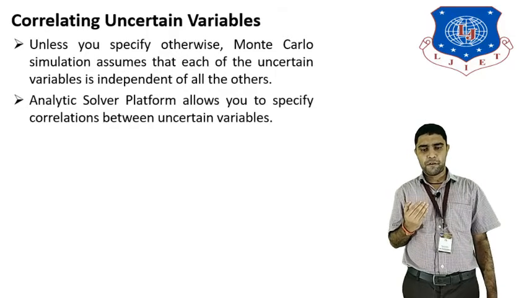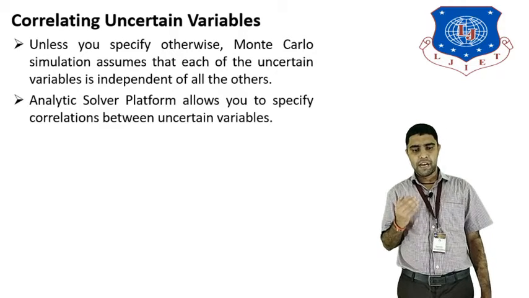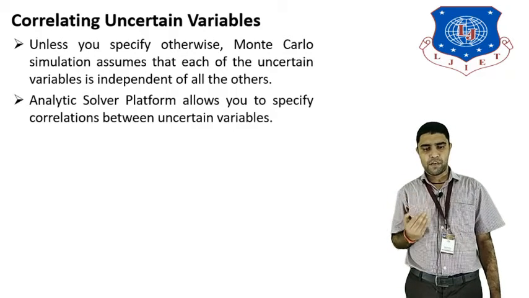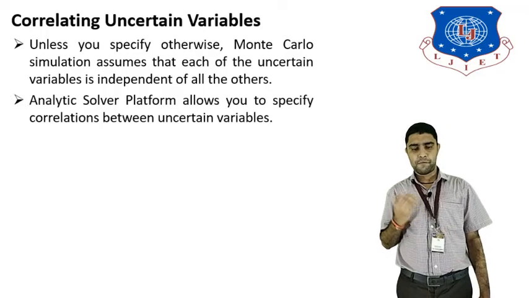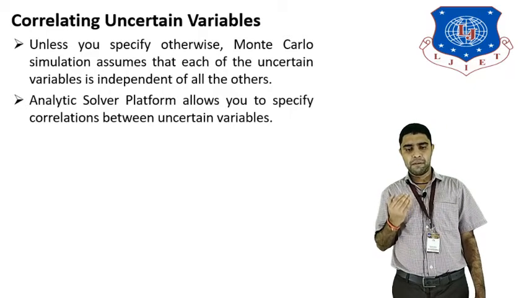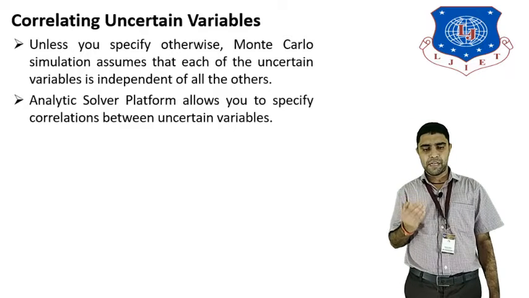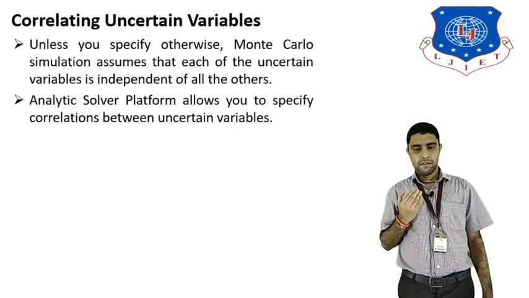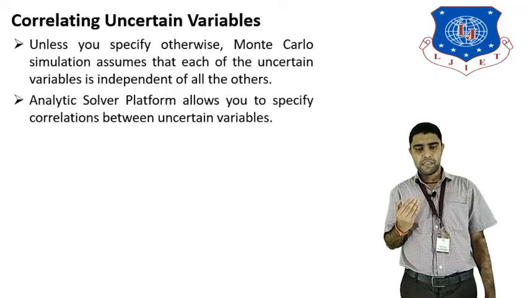Analytic Solver Platform allows you to specify correlation between uncertain variables. Analytic Solver Platform is most important, and it also specifies how correlation can be formed among the uncertain variables. There are different uncertain variables, like the demand variable and the probability variable. Historical demand data is the most important uncertain variable. For the uncertain variables used in the correlation, we can use them in the cash budget model.